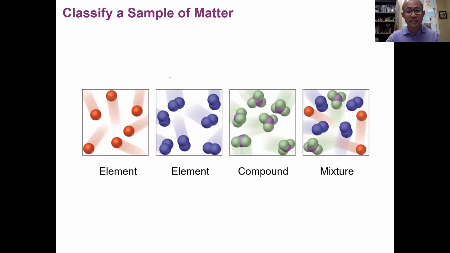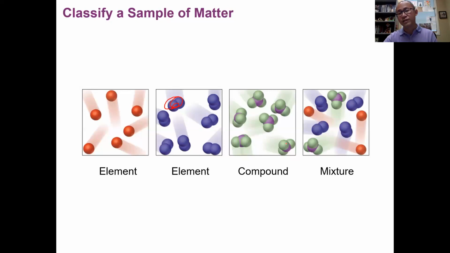So we know this is a pure substance and an element, which is similar to the second picture. You can see that even though they're made by 2 atoms together, they're the same. One element present in the structure, in the formula. So one element present means what? It's an element. Balls or double balls, they look the same. So both the first and second pictures are pure substances, right? Because they are only one type or one single substance present.